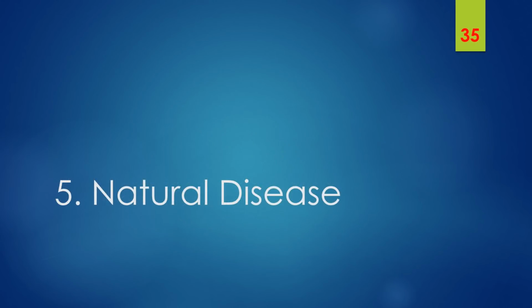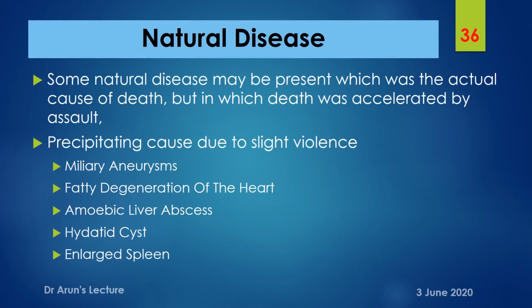Coming to natural diseases and conditions. For example, a person suffering from past episodes of myocardial infarction, or a miliary aneurysm, or fatty degeneration of the heart, or an amoebic liver abscess, or a hydatid cyst, or an enlarged spleen due to causes of splenomegaly like malaria, Kala-Azar, and other hematological disorders.